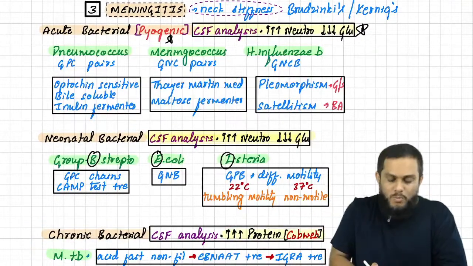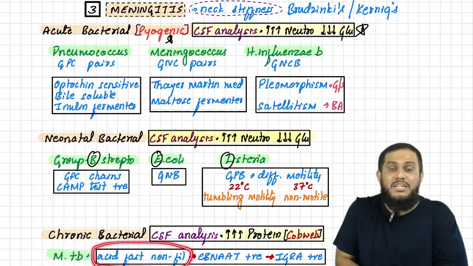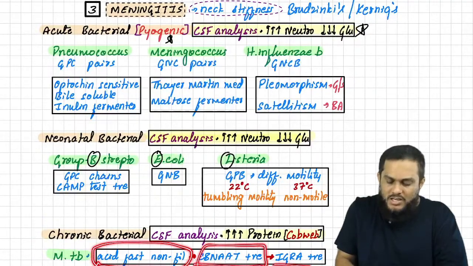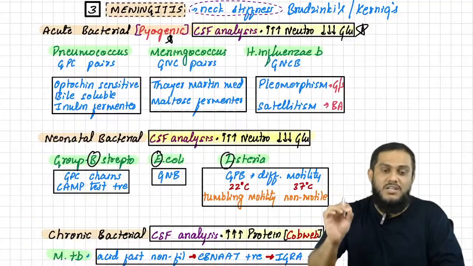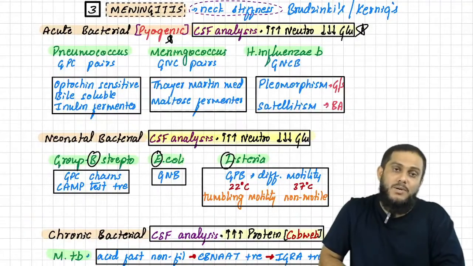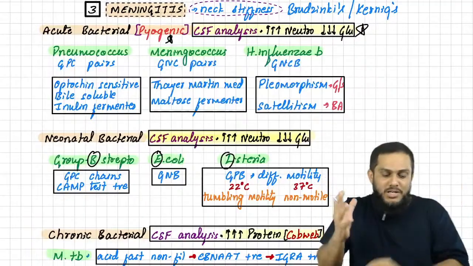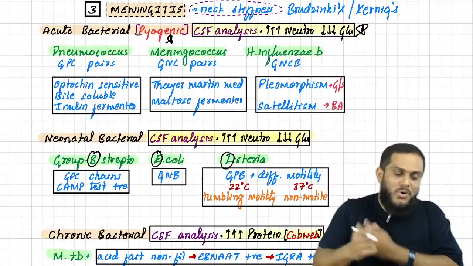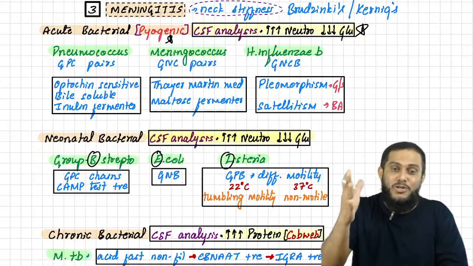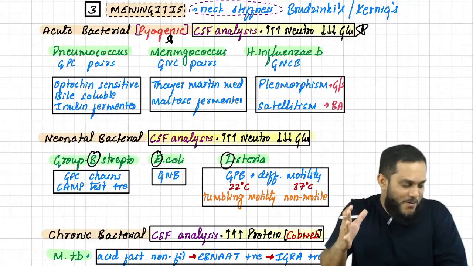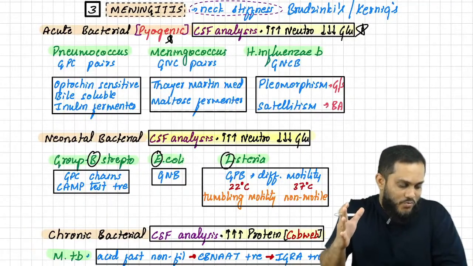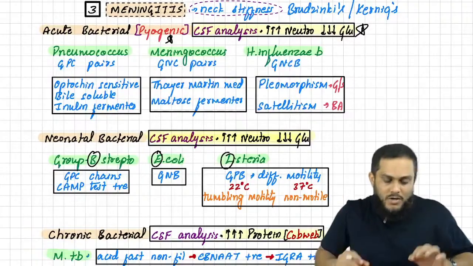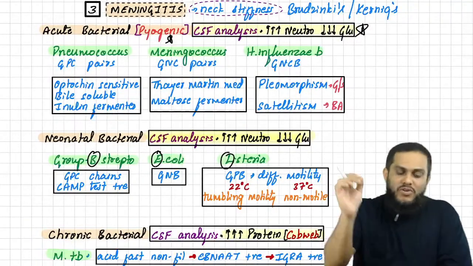How can you say it is Mycobacterium tuberculosis? Acid fast, non-filamentous bacilli, CB-NAT positive, IGRA positive. IGRA means interferon gamma release assay. The entire meningitis picture is there in front of you. Hope you enjoyed meningitis. Like this kind of picture, nowhere else you get.